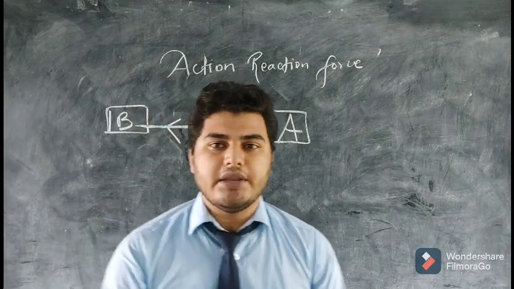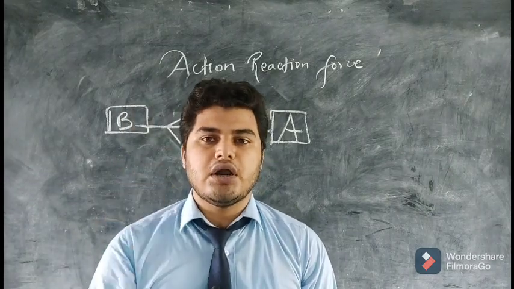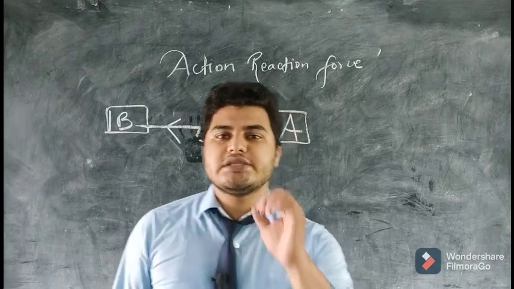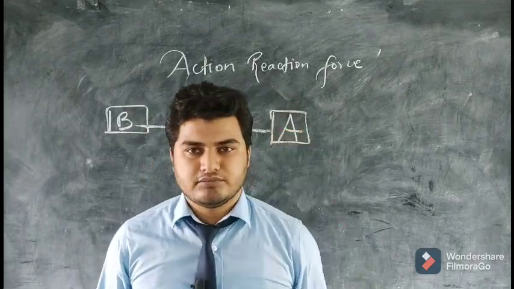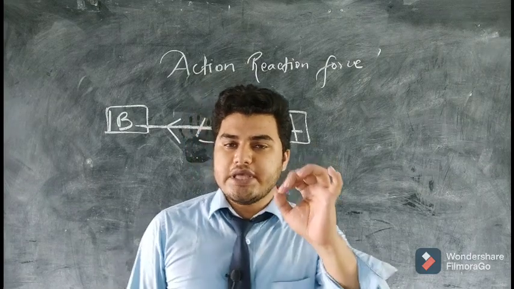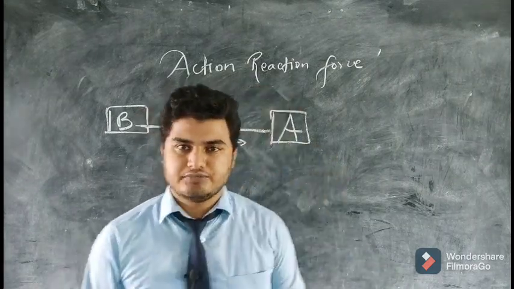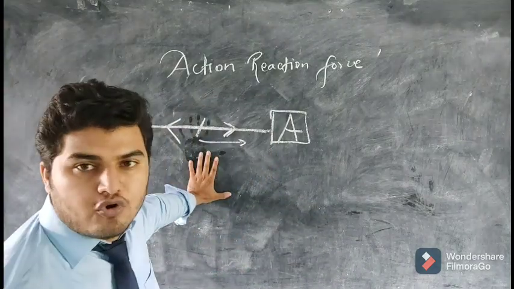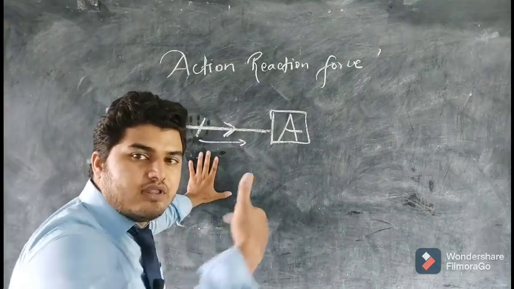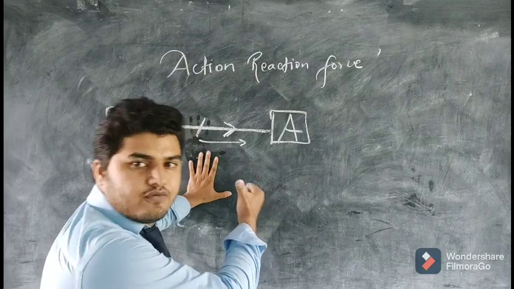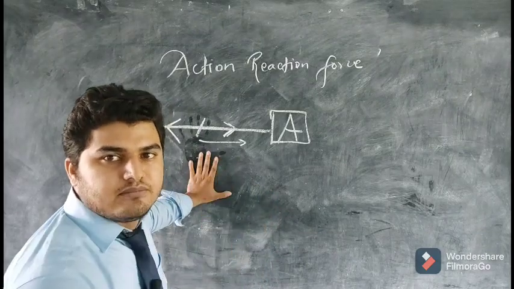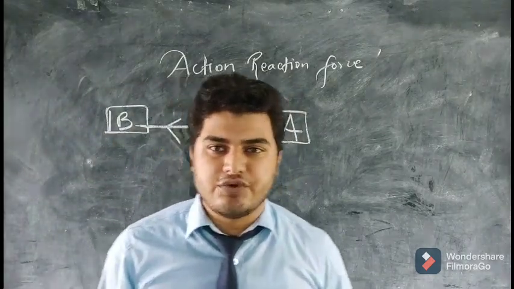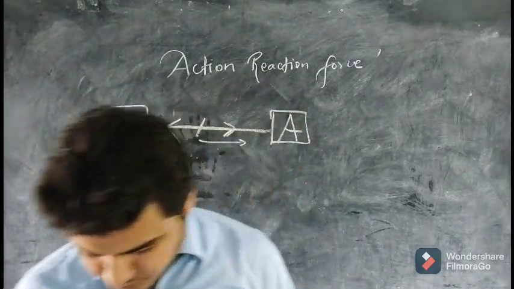On this basis, there is a law made by Newton which is called Newton's third law of motion, which says that to every action there is equal and opposite reaction. To every action there is equal and opposite reaction. Right? Like if I am applying 50 Newton force towards the wall, then the wall is also applying 50 Newton of force against my direction. So the action reaction force is working.